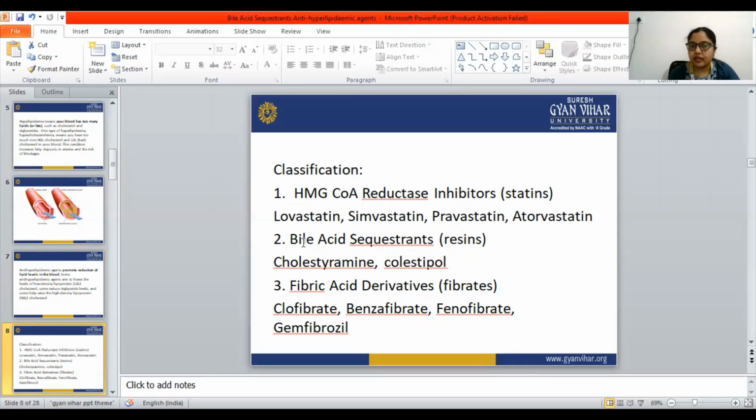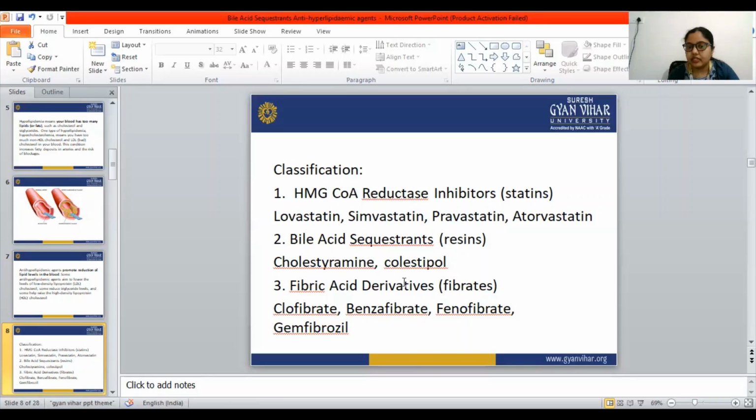Then next is bile acid sequestrants, which are known as resins. Today we are going to see these bile acid sequestrants. The example is cholestyramine. The third classification is fibric acid derivatives, also known as fibrates.